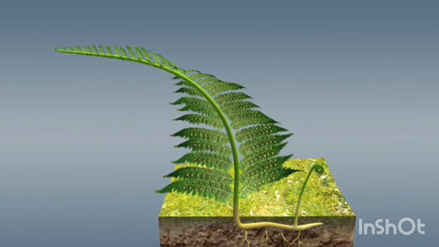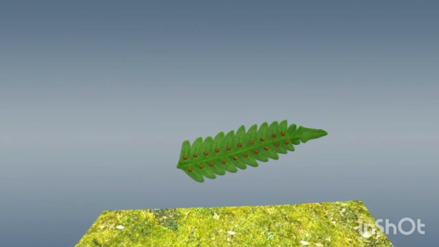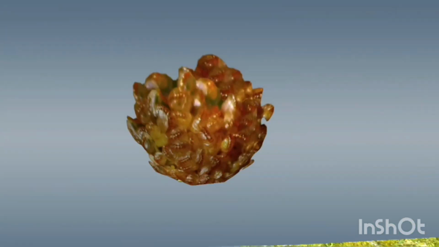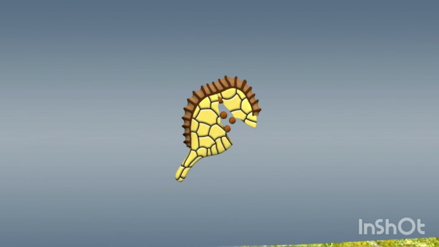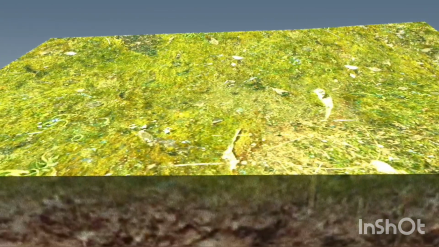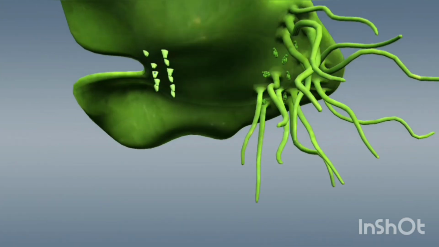The fern plant is the diploid sporophyte generation. Its main organs are the rhizome, which consists of the subterranean stem and the roots, and the leaves. On the back of the leaves, there are several clusters of sporangia, called sori. Sporangia produce haploid spores by meiosis, or reductive cell division. These spores fall onto the soil when the sporangia open.